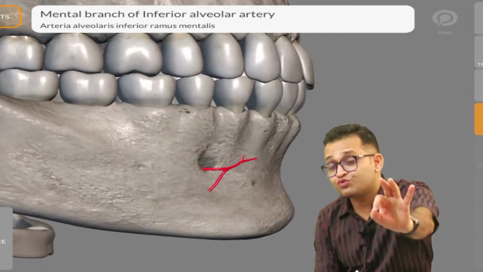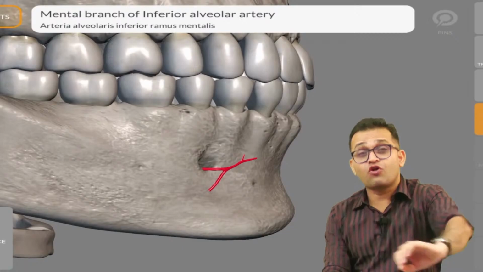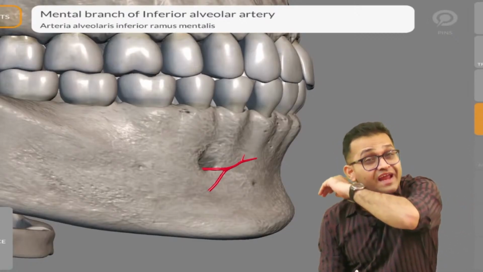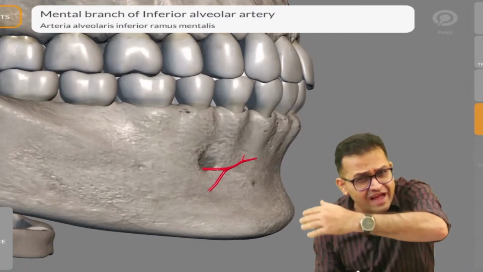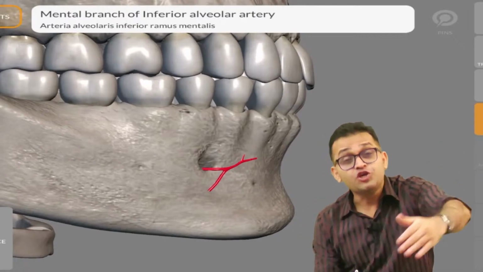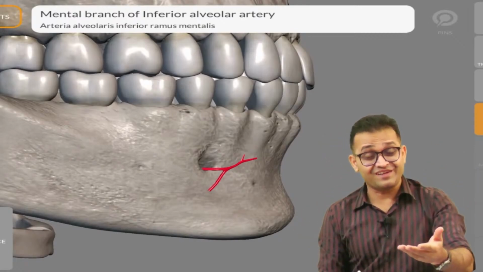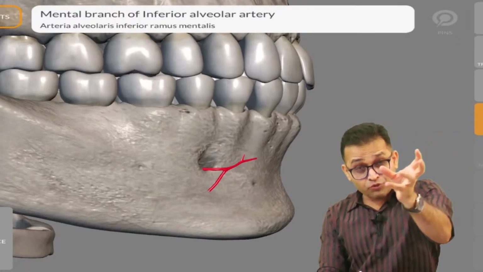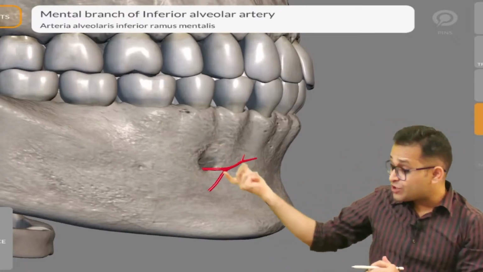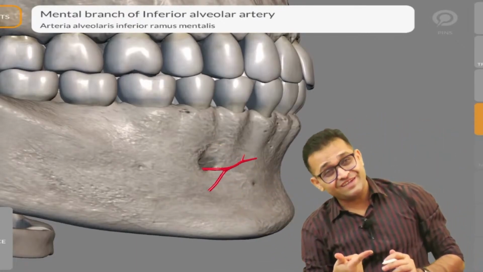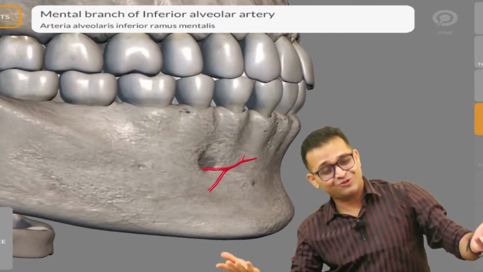INICET 2020-22 question. If your basics are strong, if your first MBBS is strong, then you can crack any kind of exam pattern. You can crack INICET, NEET PG, USMLE, PLAB, anything. Everything comes from our first MBBS.